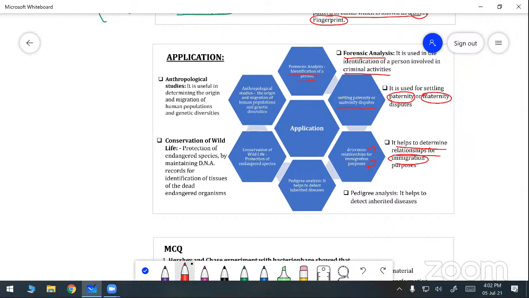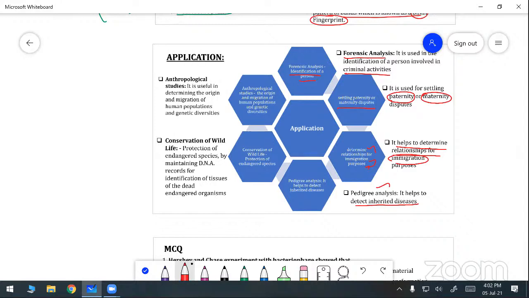Next, it is helpful for analyzing inherited diseases. That is, we can say the pedigree analysis. So with the help of pedigree analysis, that means DNA fingerprinting, we can analyze inherited diseases. What are inherited diseases? Can you give any example of inherited diseases? For example, gonorrhea and syphilis are inherited diseases. You already studied in the 4th class about inherited diseases. Color blindness, okay, phenylketonuria. So these are the inherited diseases.